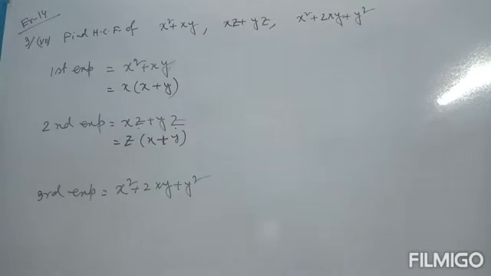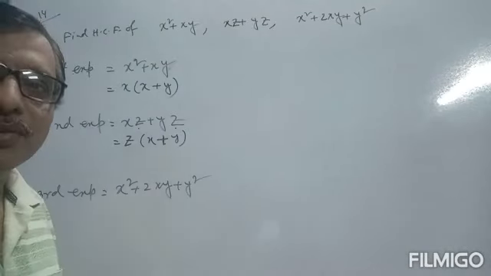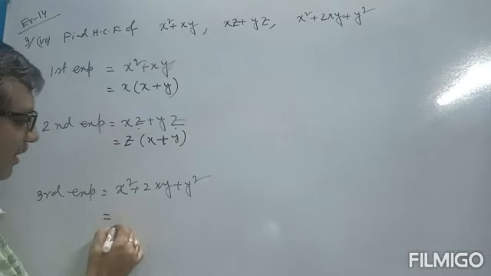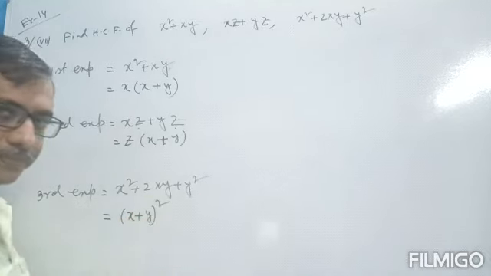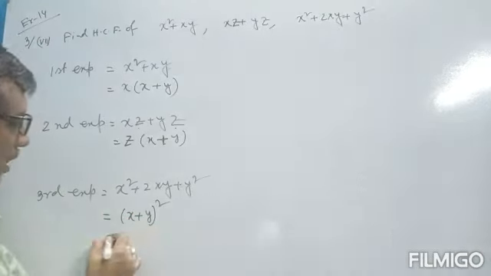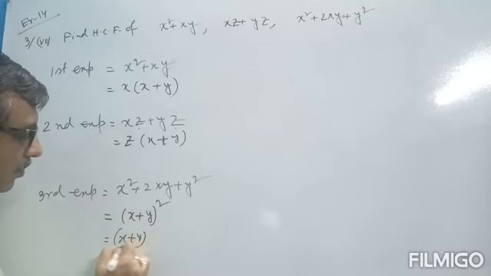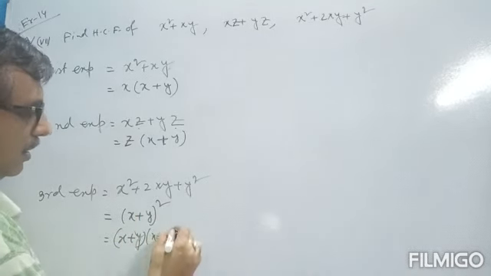In the third expression, it is given that x square plus 2xy plus y square. Very simple. So write down how much? x plus y whole square. This is given by the formula. So it can be written in this way: x plus y into x plus y.